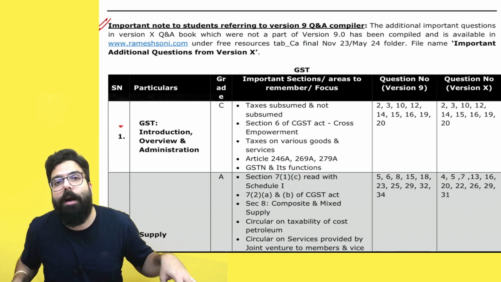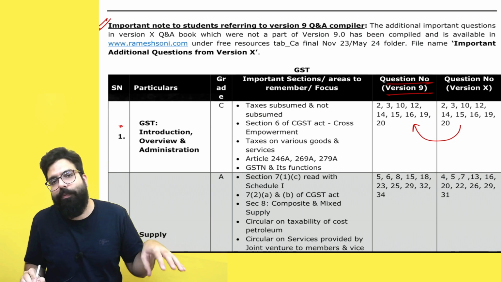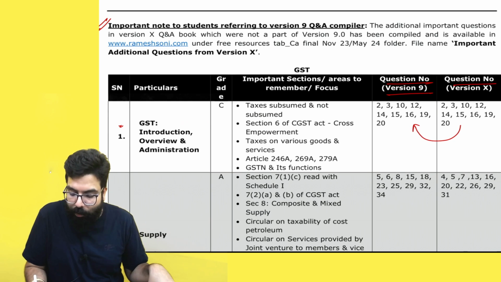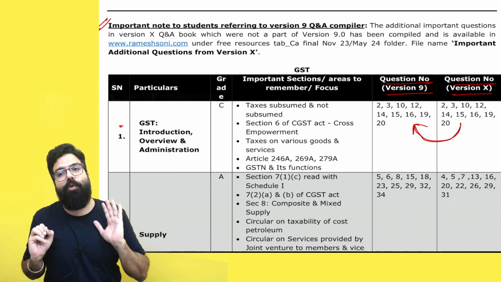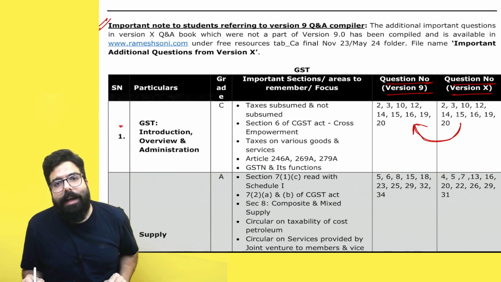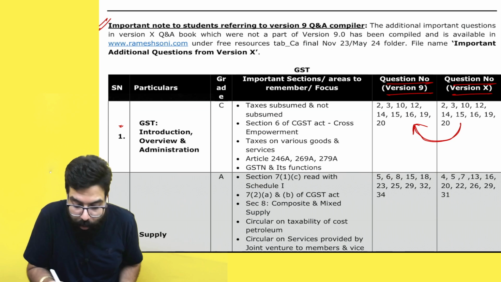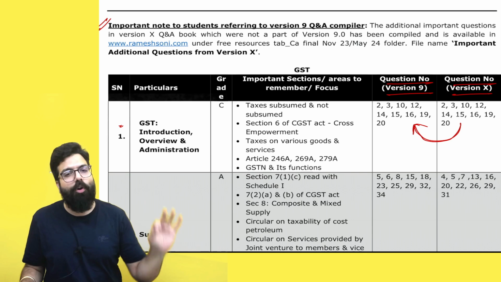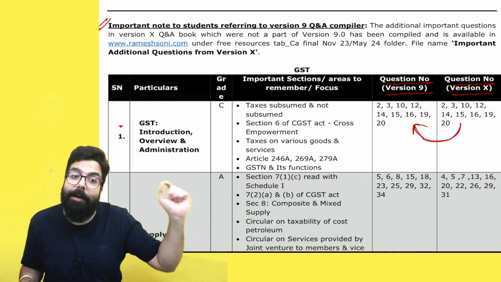Version 9 Q&A compilers who have it, those students के लिए also I have gone ahead and given the important question, the corresponding questions from version 9 as well. Means the important question from version 10 are also given, and those students who have version 9, these important questions are also given. But sir, then there will be some questions which are not there in version 9. Baba, those students can go to rameshsoni.com. In rameshsoni.com, go to free resources. In free resources, CA final November 23/May 24 folder.